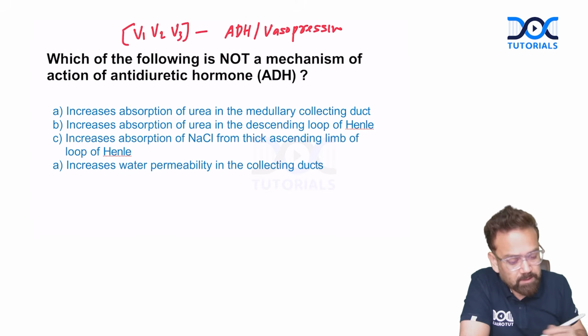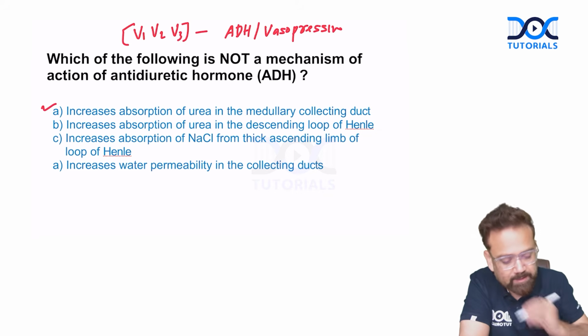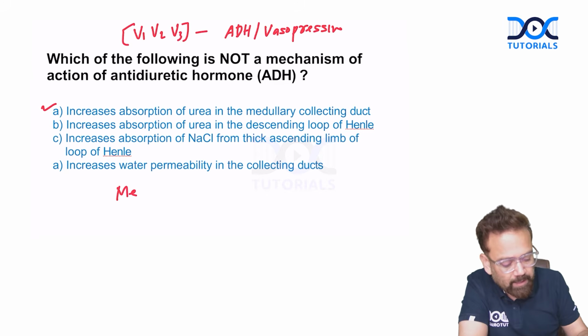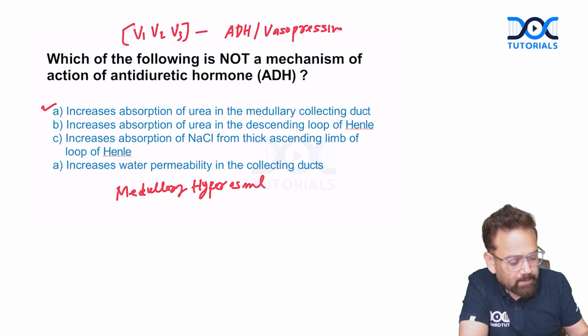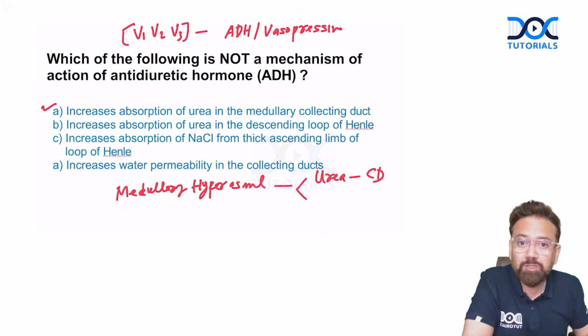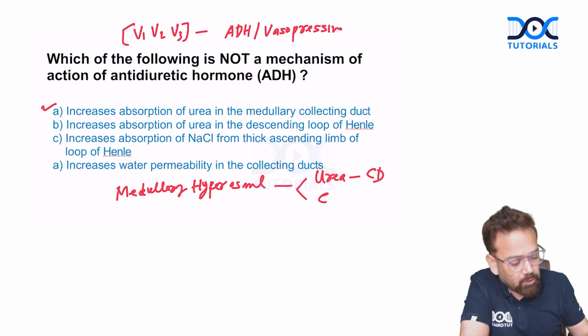Let us see what the options are. Increase absorption of urea in medullary collecting duct. Absolutely correct. Because medullary hyperosmolarity is a very important event, and 50% of it is because of urea reabsorption from the collecting duct in the presence of ADH, and the other cause is the counter current multiplier.